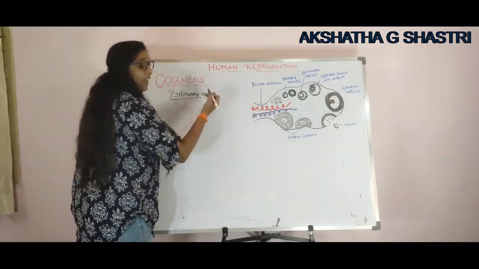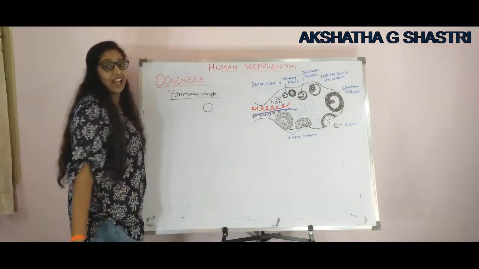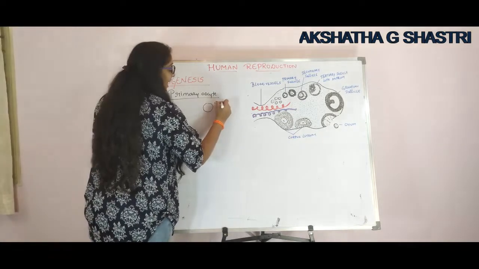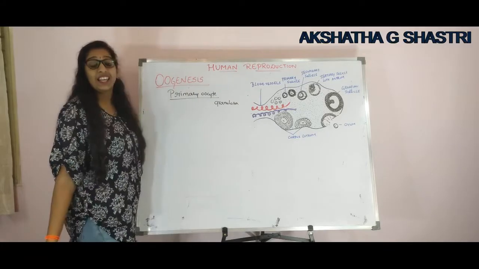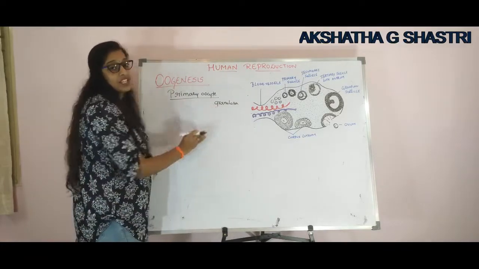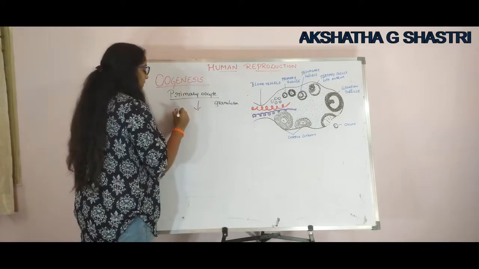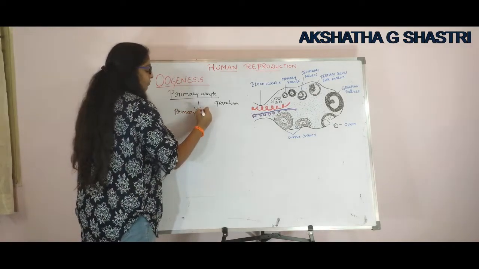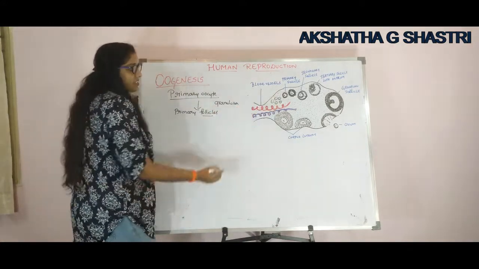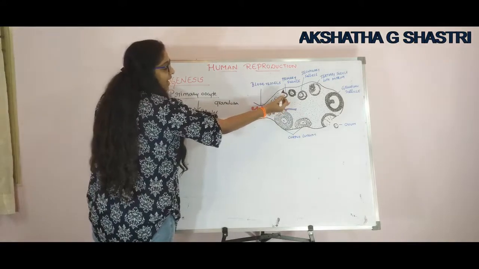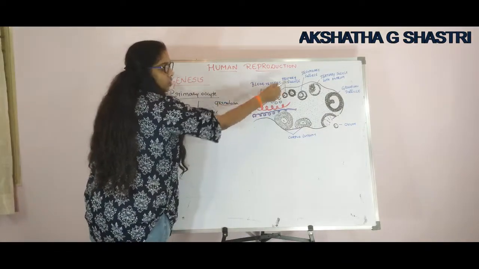The primary oocyte is covered by a layer of cells called granulosa cells, and this forms the primary follicles. This forms what? Primary follicles. You can just look at this. This has a layer of cells known as granulosa cells, and this is the structure of